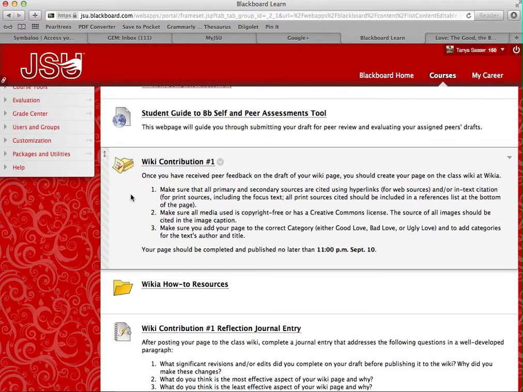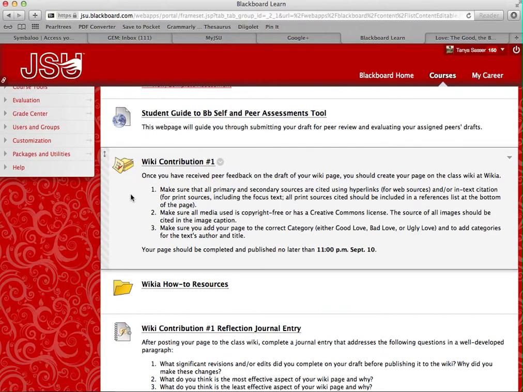And once you've received peer feedback on the draft of your wiki page, you should create your page on the class wiki at Wikia. And here's a few things to remember. Make sure that all primary and secondary sources are cited using hyperlinks for web sources and/or in-text citation for print sources, including the focus text. You have to cite your original text. So in this case it would be the poem from Unit 1 that you've selected. You've got to cite it.